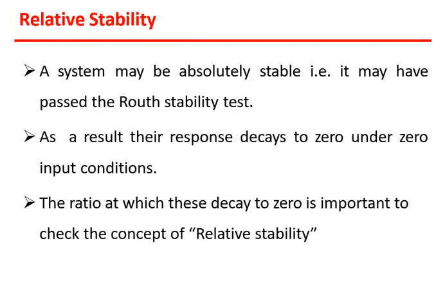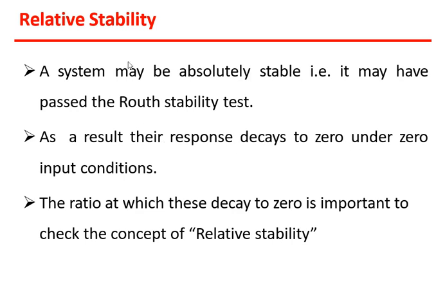Here a system may be absolutely stable, that is, it may have passed the root stability test. As a result, its response decays to 0 under zero input condition.